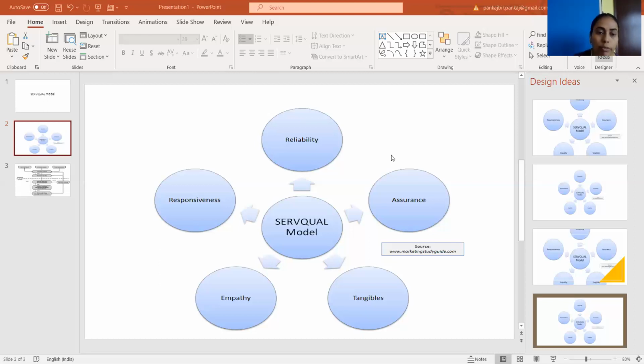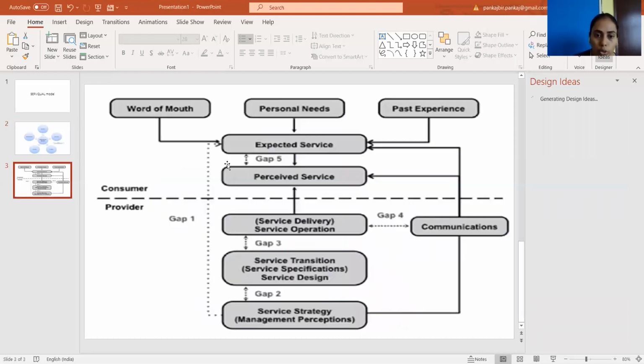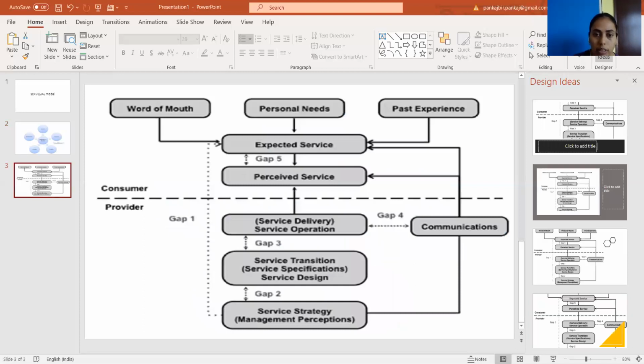So these are the five parameters on the basis of which this gap analysis model, called the SERVQUAL model, is presented. On the slide you will see the model presented here. The upper half of the model is about the customer, and the second half is about the service provider or marketer.